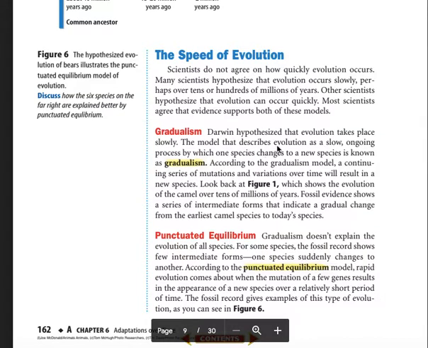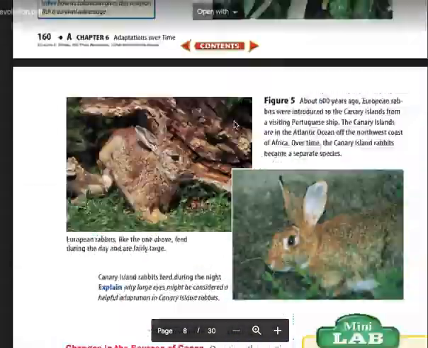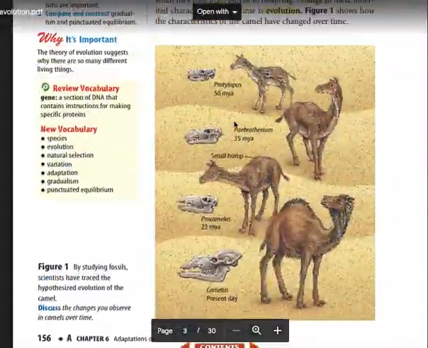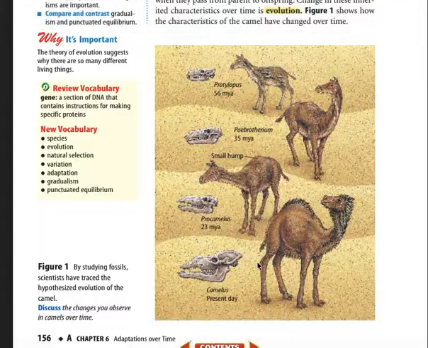The model that describes evolution as a slow, ongoing process by which one species changes into another species is known as gradualism. According to the gradualism model, a continuing series of mutations and variations over time will result in a new species. Look back at Figure 1, which shows the evolution of a camel over tens of millions of years. Fossil evidence shows a series of intermediate forms that indicate a gradual change from the earliest camel species to today's species. Back on Figure 1, earliest species here, today's species down here.